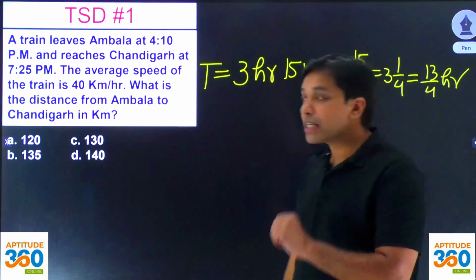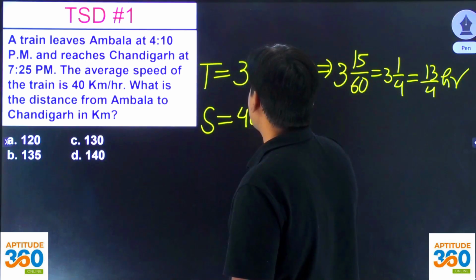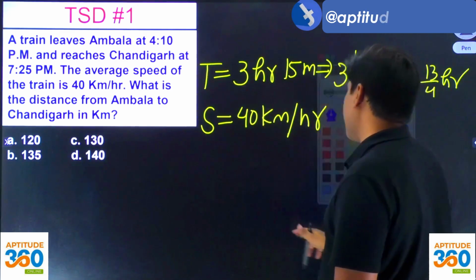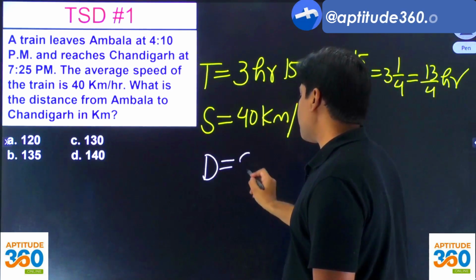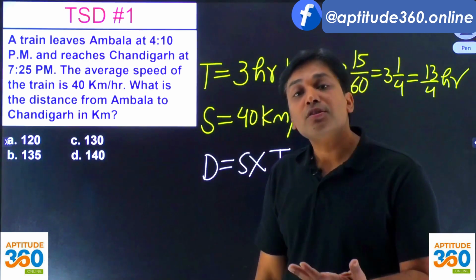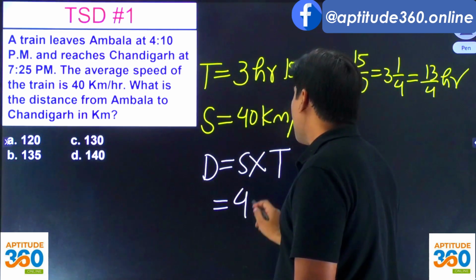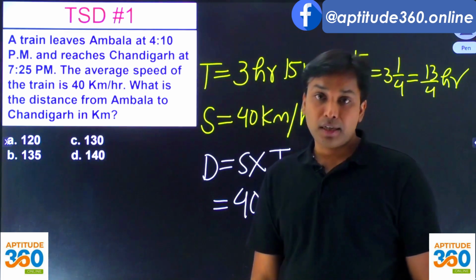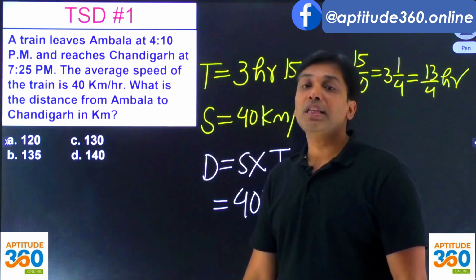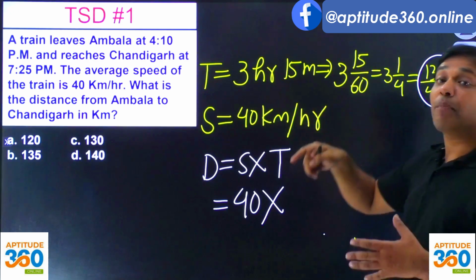So I now know the time, and the speed given is 40 kilometers per hour. Out of three things, distance is equal to speed into time, I know the speed, I know the time. Can I find the distance between Ambala and Chandigarh? Yes, we can do that. Speed is 40 kilometers per hour, meaning in 1 hour the train goes 40 kilometers between these two stations, and the train has been moving for 13/4 hours.